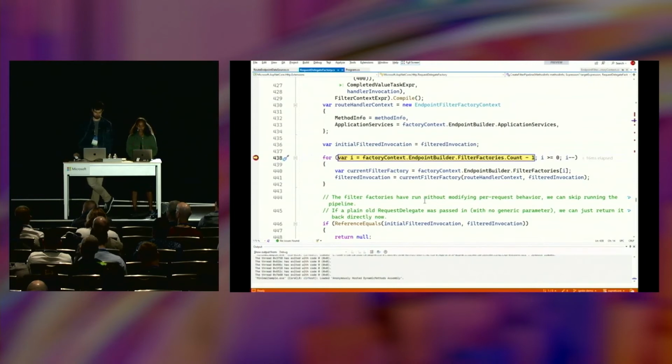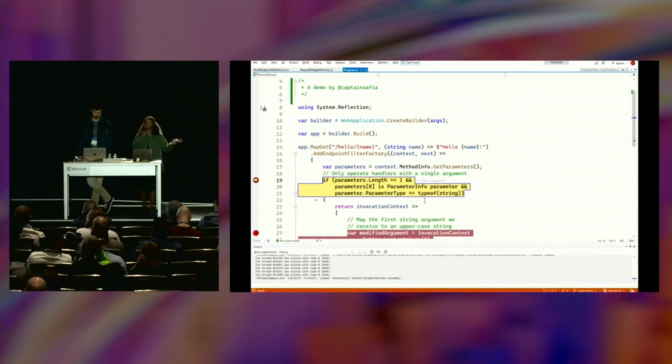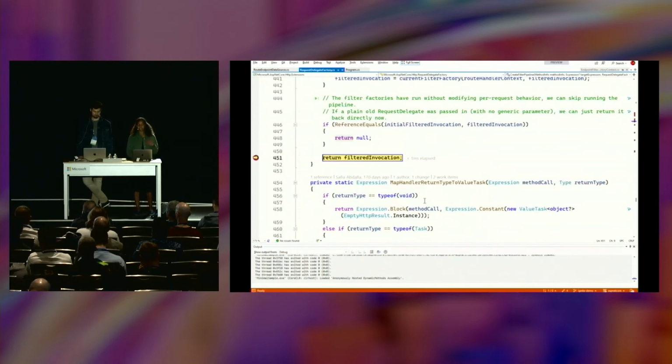Now I'm going to step through into the next line of code, and we're going to see something happen, which is we've jumped back into our application code. We are now back in our filter factory because it's getting invoked at the point of endpoint construction. That's what we expect to happen. And if we dive back in, we'll see that after our endpoint filter factory has been invoked and returned that filtered invocation, we get that entire pipeline out to us in the request.